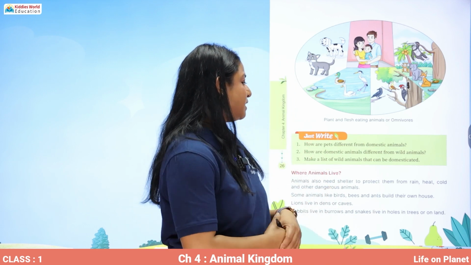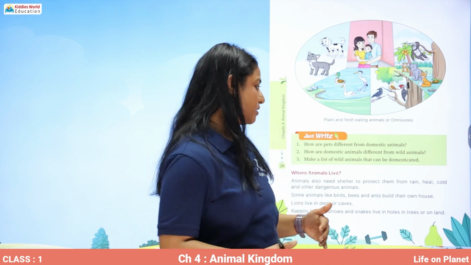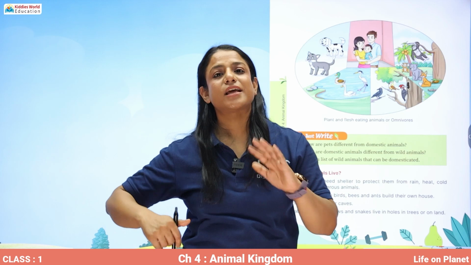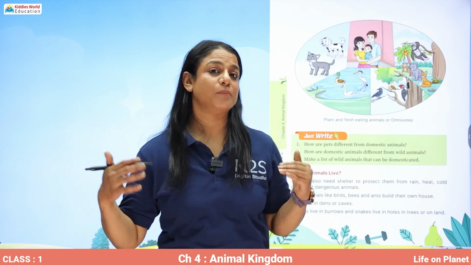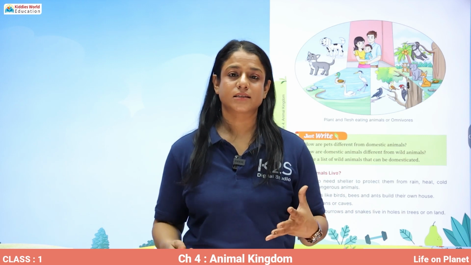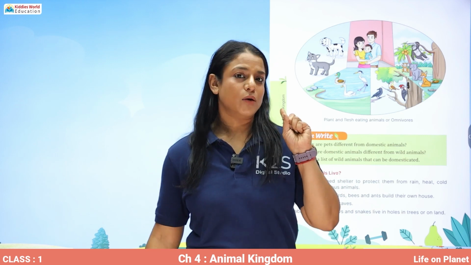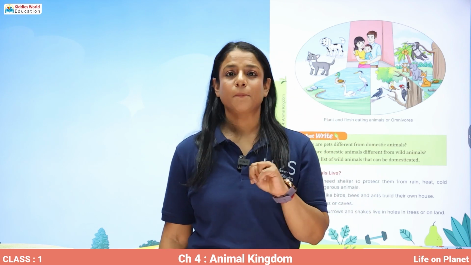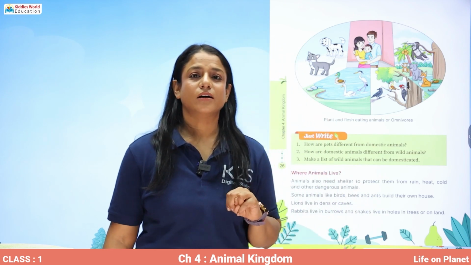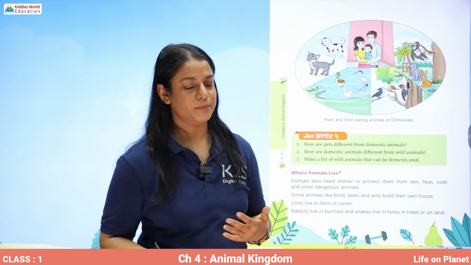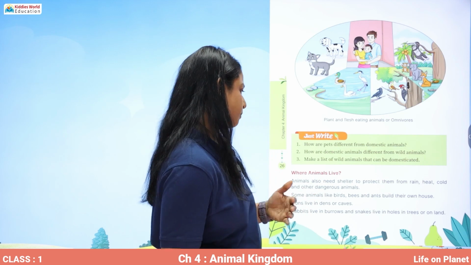Then you have to make a list of the wild animals that can be domesticated. So the wild animals which can be kept in farm, they can be tamed, they can be trained to work for us. Who are they? One example is horse, then elephant. Alright, so bull. All these animals can be domesticated, but they are wild animals also.